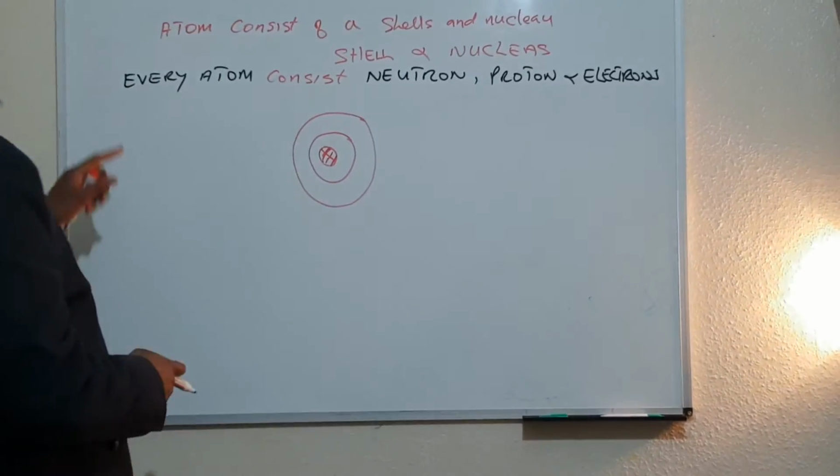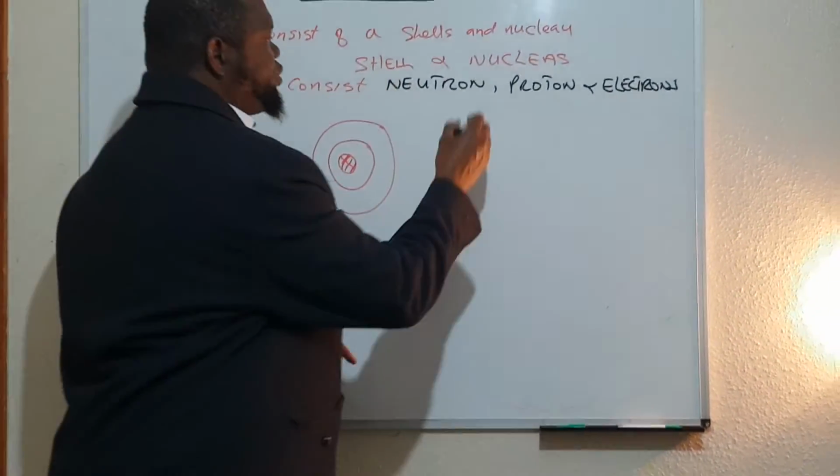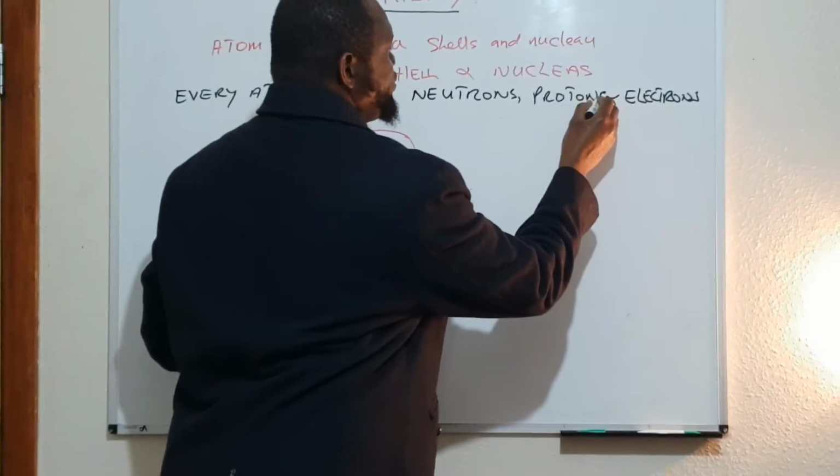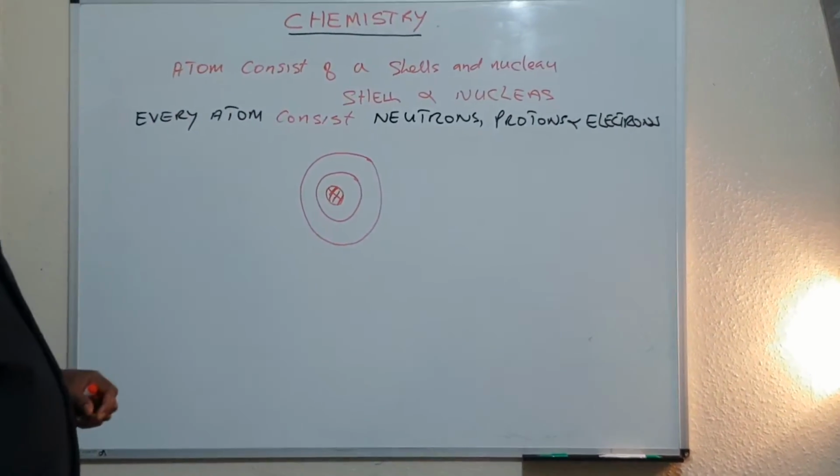So an atom consists of neutrons, protons, and electrons.